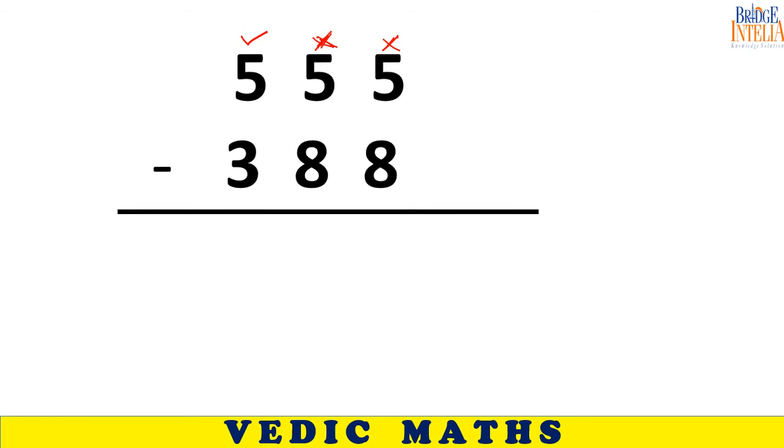One hundred sixty-seven. Sir, 167. Sir, 5 minus 3 is equal to 2. But my neighbor needs help. So it becomes 1.